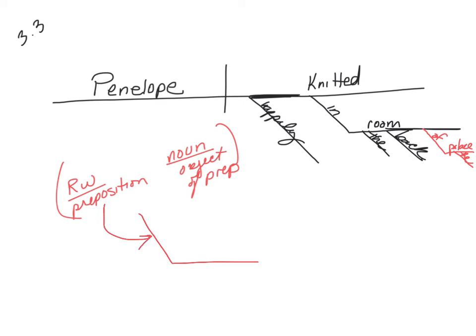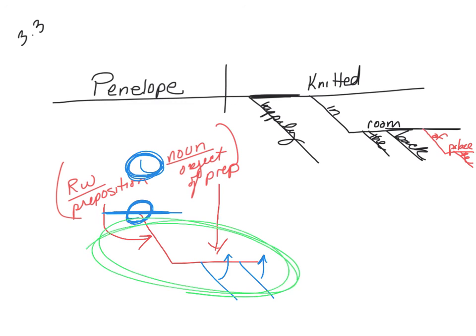The relationship word, the preposition, goes on the angle. The noun always goes on the flat. If you have words in the middle, then those words are going to be describing the noun. Okay? So they're going to dangle under the noun. This whole thing should be connected to whatever word it is describing. So prepositional phrases function either as adjectives or adverbs describing what is on top of the line. So of the palace is describing the room. In the room is describing the knitted. Go take your test.